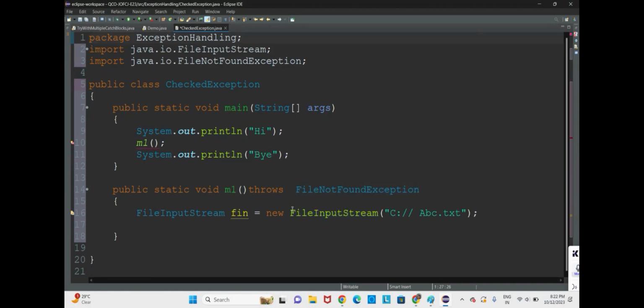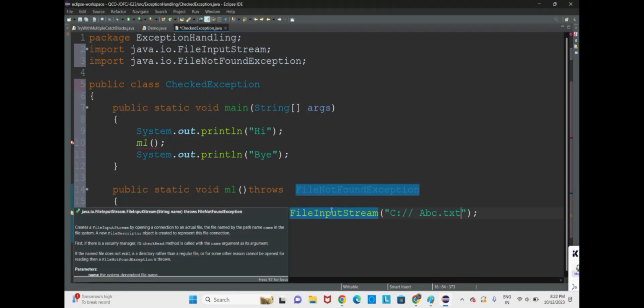Now here we are throwing this exception back to the caller. The caller didn't tell us to create an exception, but when we are creating an object to read the data from that file, we are getting a file not found exception. So we have two options. The compiler will give two options: either to handle the exception or to declare the exception.